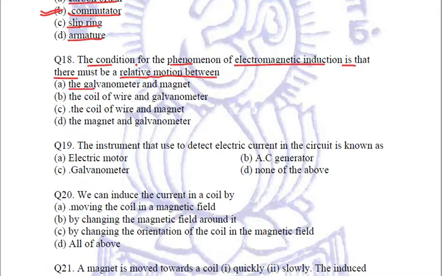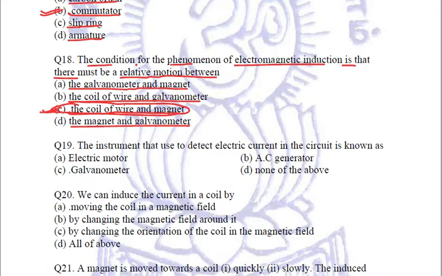The galvanometer and magnet, or the coil of wire and galvanometer, the coil of wire and magnet, the magnet and galvanometer. When will electromagnetic induction take place? When there is a relative motion between the coil of wire and magnet. So the correct answer is C.